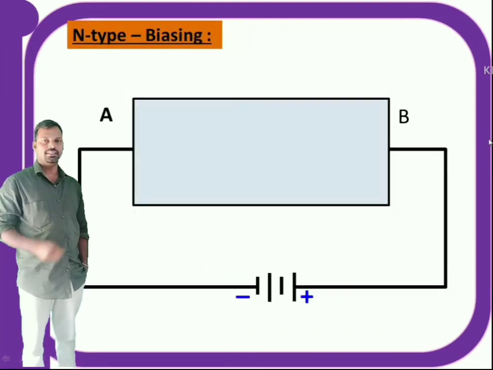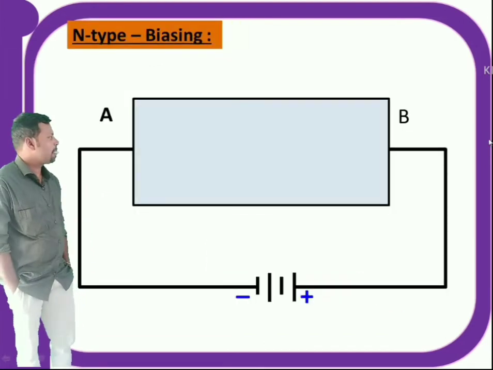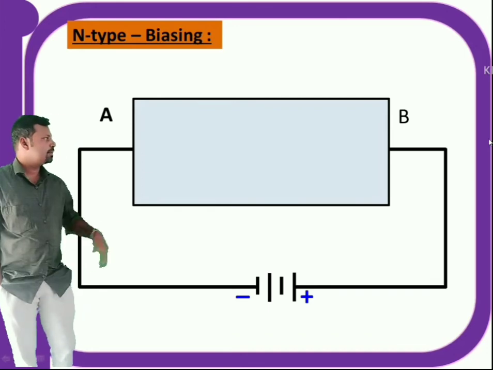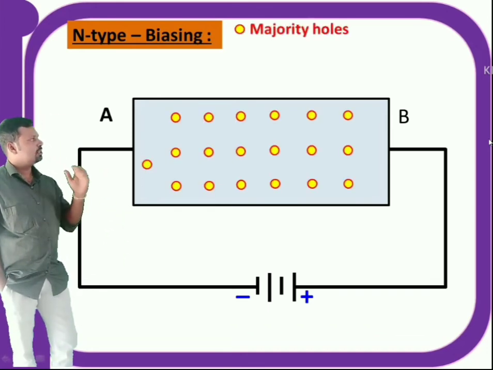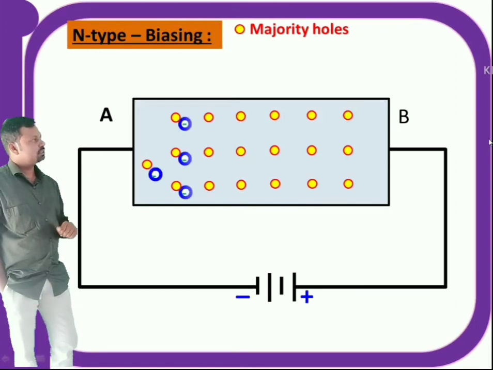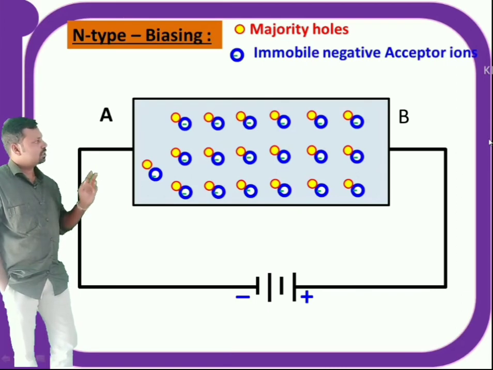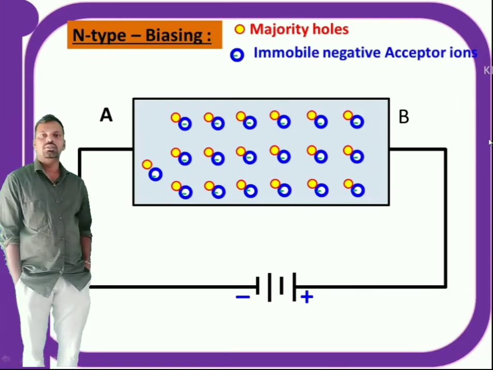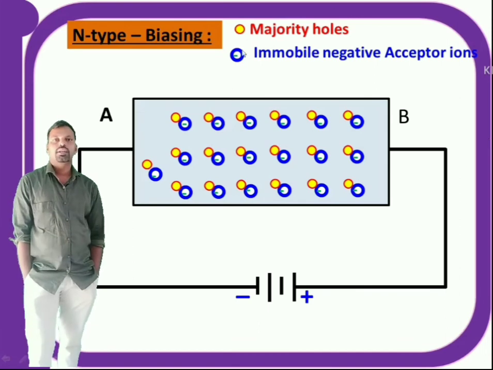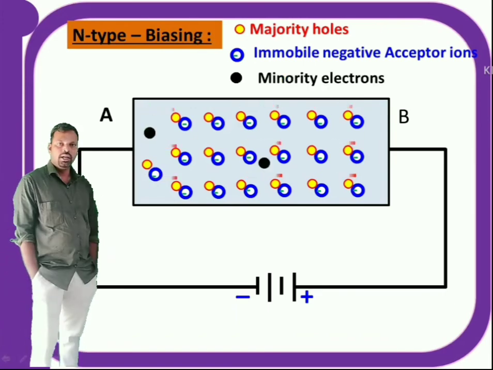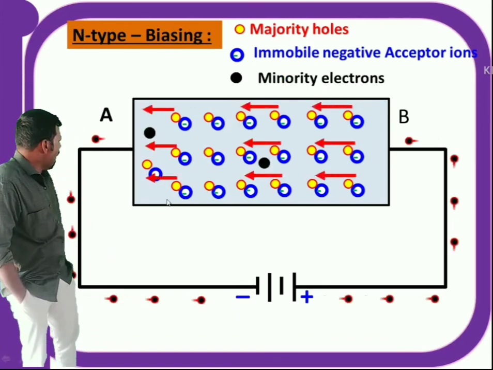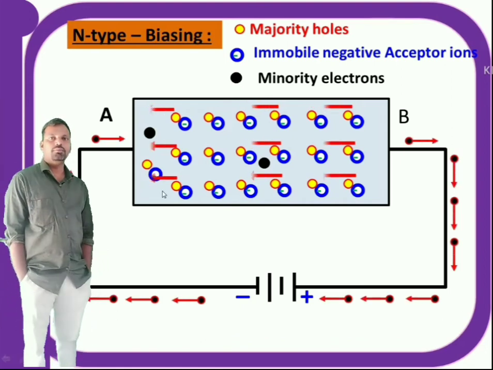Next, how to bias a p-type semiconductor in a circuit. If you see here, this is a p-type semiconductor in which majority charge holes are indicated with yellow balls, and immobile negative acceptor ions and minority charge electrons are indicated with black balls. Okay, electrons are very few, that's why I have shown only 2. Now when a battery is connected to this p-type material, see, the positive terminal of the battery is connected to the right side and the negative terminal of the battery is connected to the left side of the semiconductor.